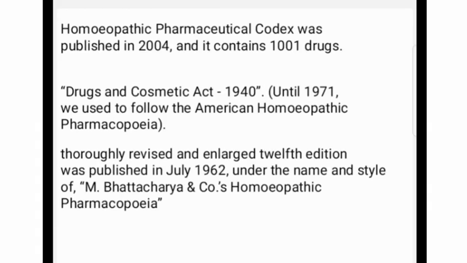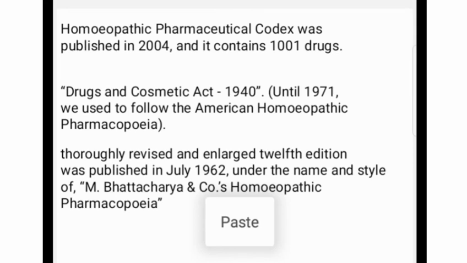Then in 2004, a Homeopathic Pharmaceutical Codex was published. We summarized all those drugs and found 1001 drugs. Then in India, after the publication of the Drugs and Cosmetics Act in 1940, up to that time we followed the American homeopathic pharmacopoeia.